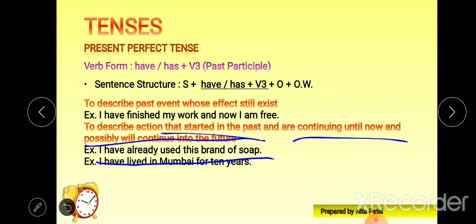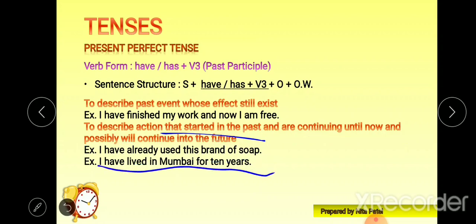So we are talking about that action which has already started in the past, continues in the present, and possibly we will also continue in the future as well. Let's see another example. I have lived in Mumbai for 10 years. So that means in the past 10 years I was there in Mumbai. I am currently living in Mumbai, and possibly I will live in Mumbai for more years. Maybe lifetime.